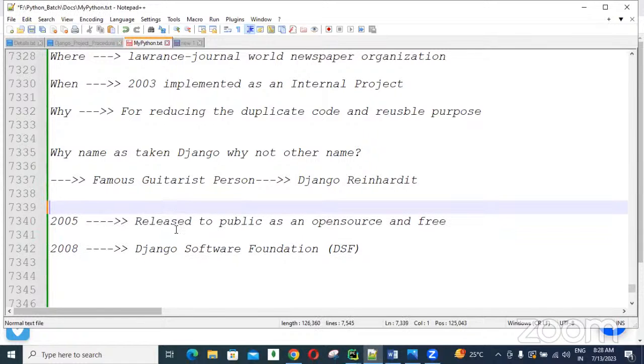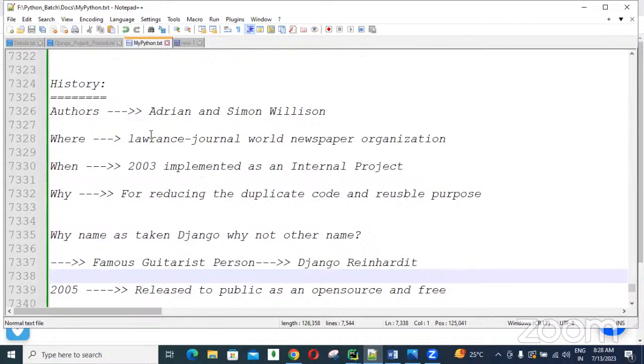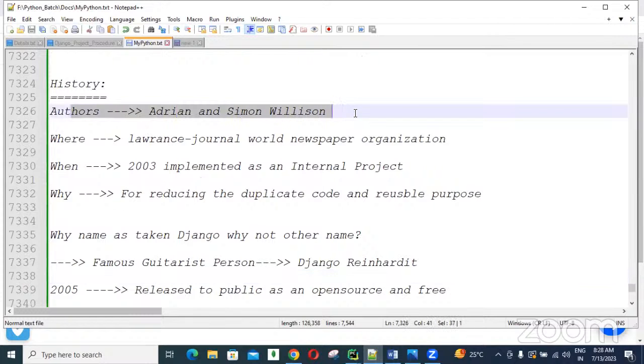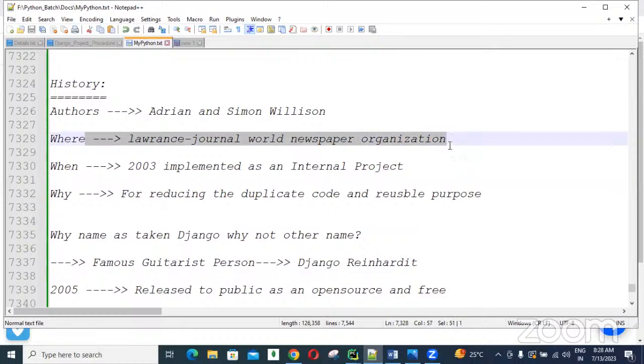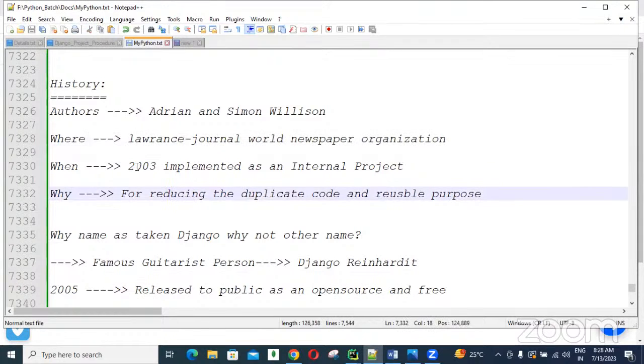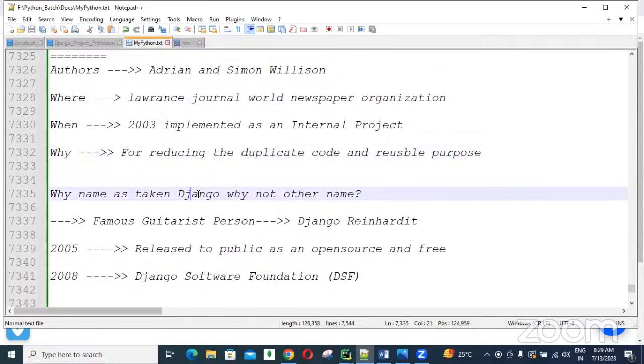So this is about the Django history, some basic points only. Adrian and Simon Wilson designed it at the Lawrence Journal-World newspaper organization as an internal project in 2003, for reducing duplicate code and reusability. So why the name Django? Our authors loved the guitarist Django Reinhardt, so based on his name they took our framework name as Django.